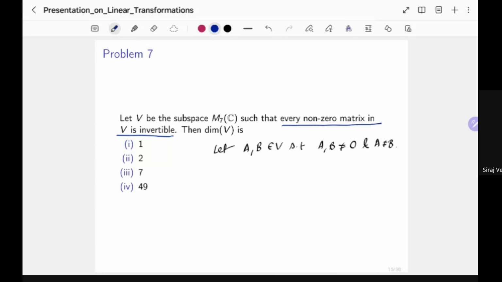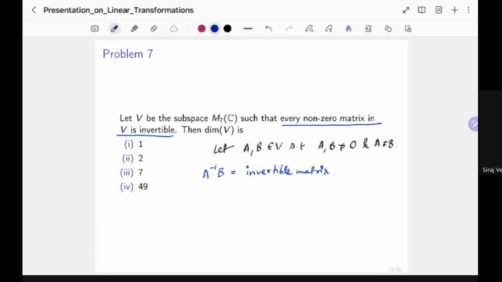So in particular, we can say that A inverse B is a matrix of order 7. This is an invertible matrix. Since this is invertible, all the eigenvalues that A inverse B has must be non-zero. Recall from last time that a matrix is singular if and only if 0 is one of the eigenvalues.